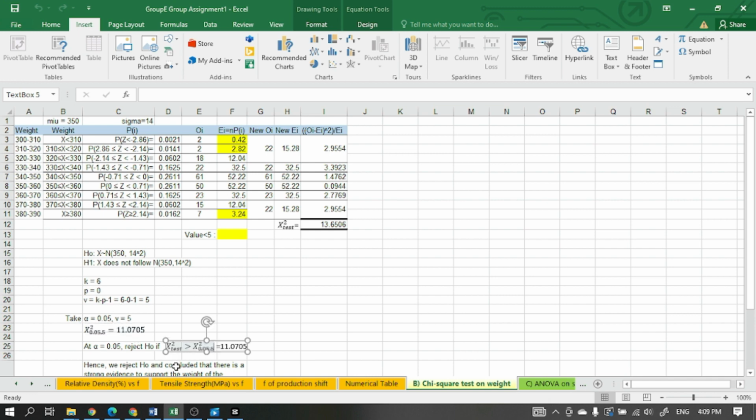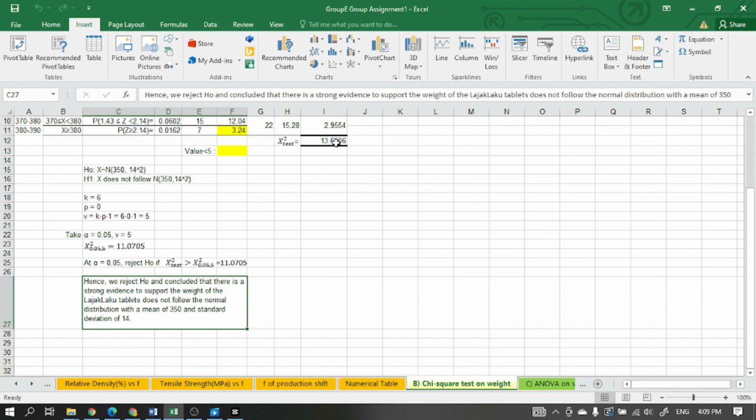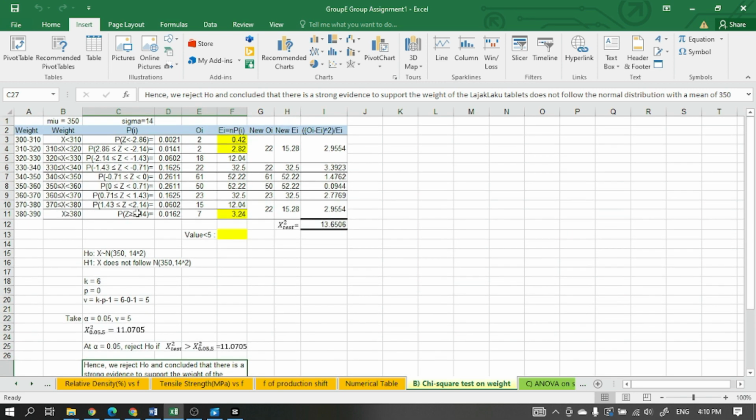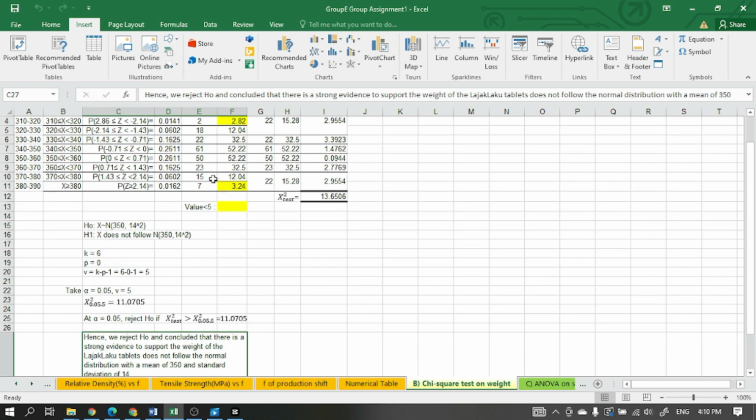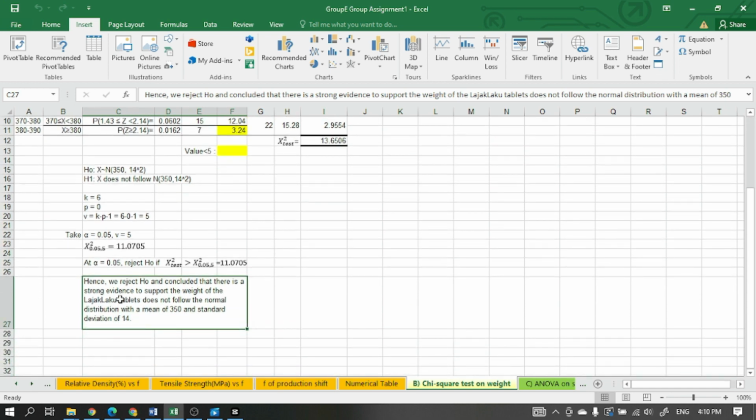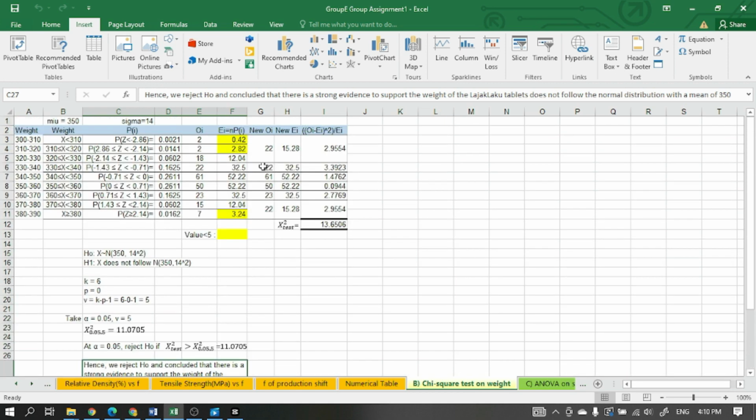As we can see, our chi-square test value is larger than the chi-square critical value of 0.05, hence we reject H0 and conclude that this batch of tablet production does not follow the normal distribution with a mean of 350 milligrams and standard deviation of 14, so the FDA should not accept this batch of tablet production.